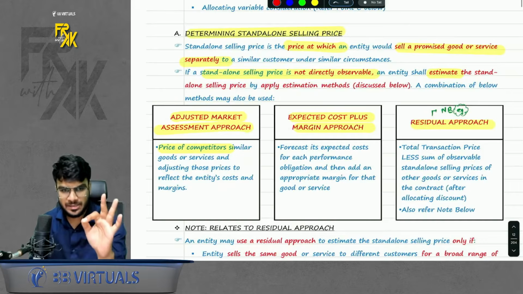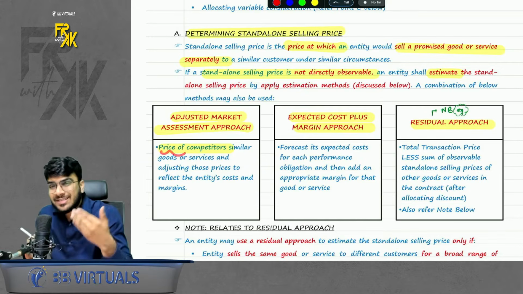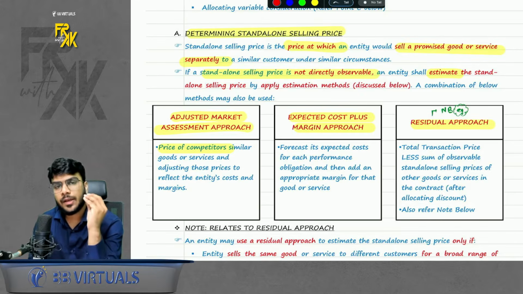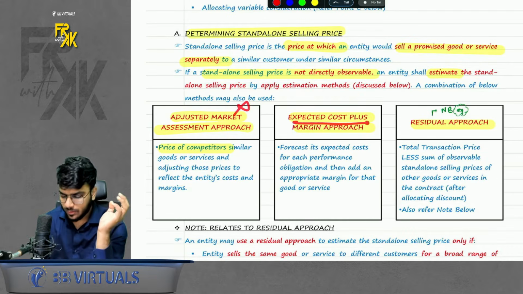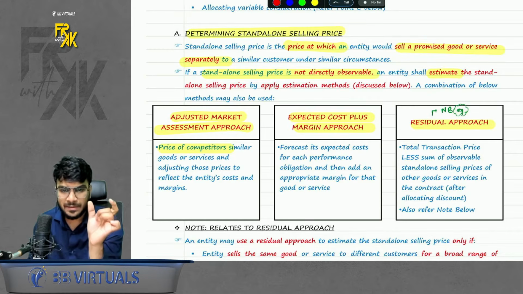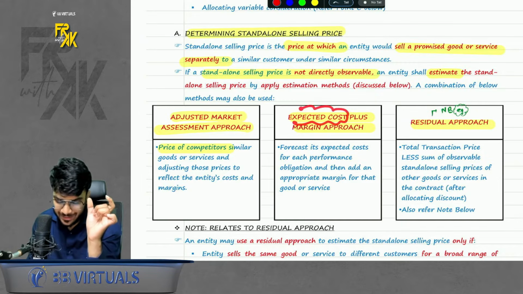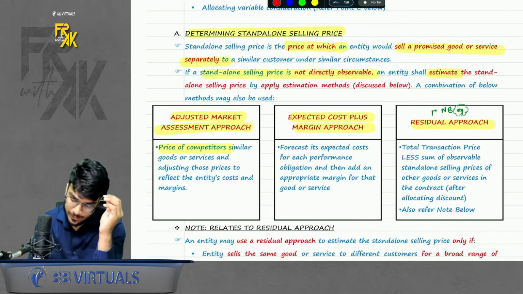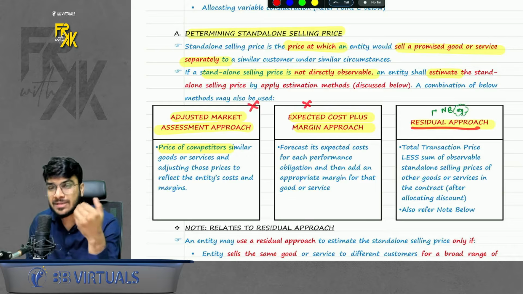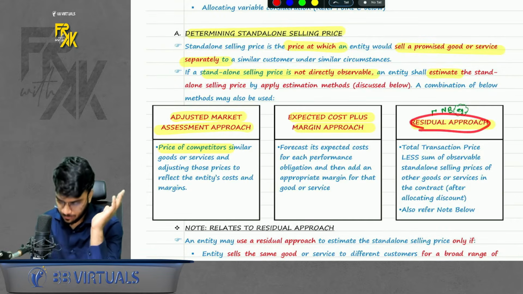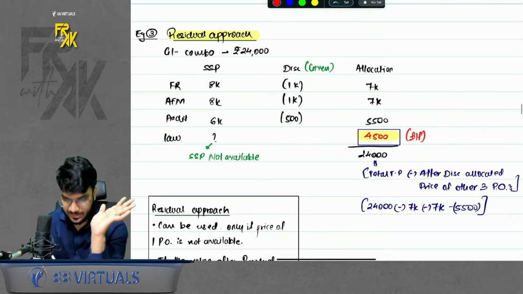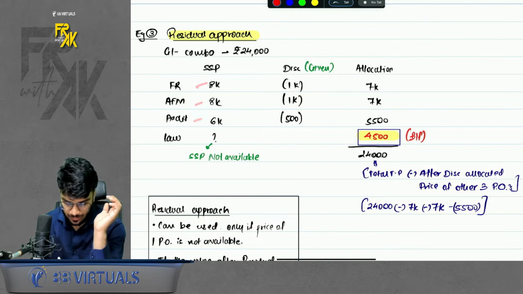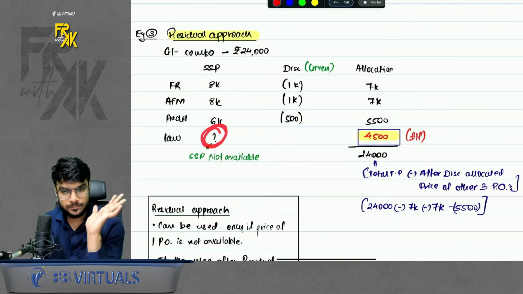We have 3 methods for estimating. First, if your own SSP is not available, check the price of competitors. If even that is not available, you will try to estimate the SSP by calculating the expected cost plus a reasonable margin in your business. You can find the selling price. If you can't use this method also, then you will use the residual approach. Now, what is the meaning of residual approach? So basically here, let's say for example, you are selling a combo of 24,000. You are selling FR, AFM, audit and law. You don't have the SSP of law.